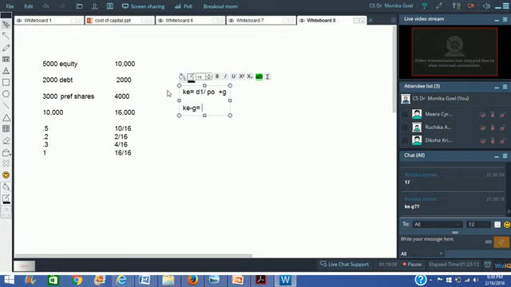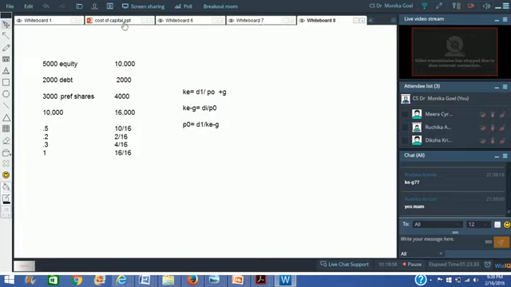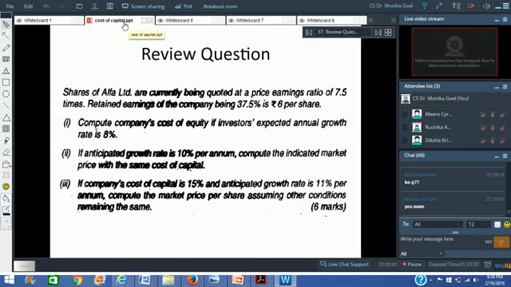So I interchange it. So KE minus G is equal to D1 divided by P0. So that means P0 is equal to D1 divided by KE minus G. Got it, Ruchika? Right? So it's the same, just cross multiplication has happened.